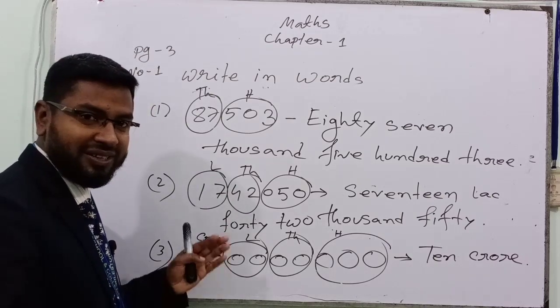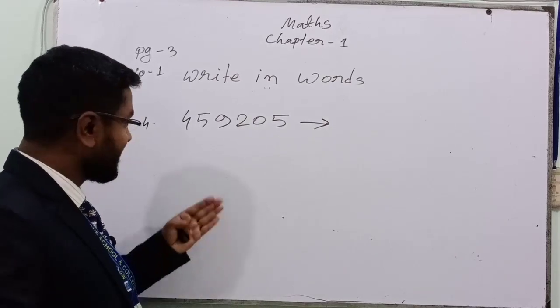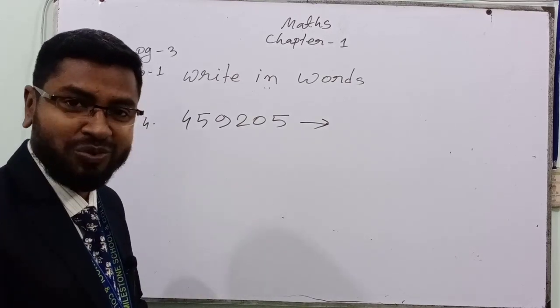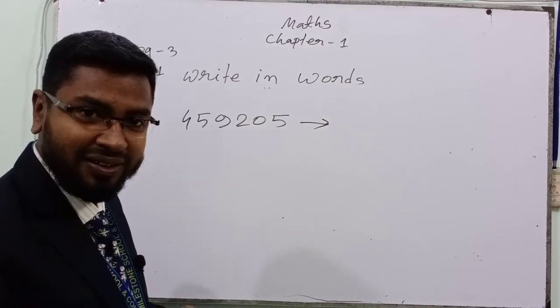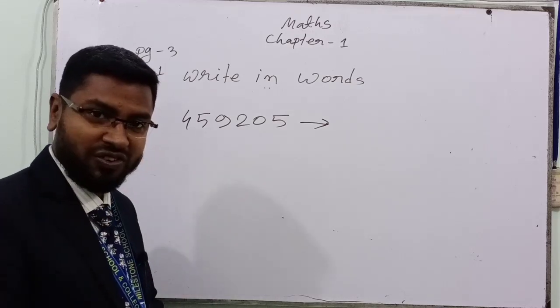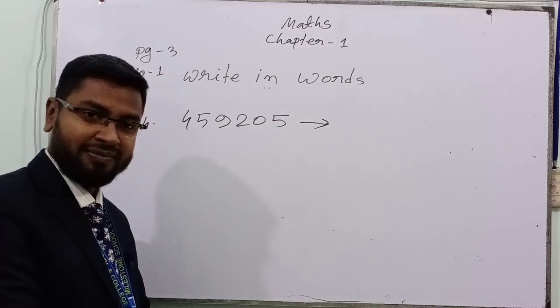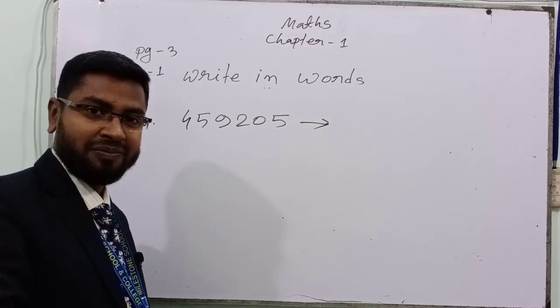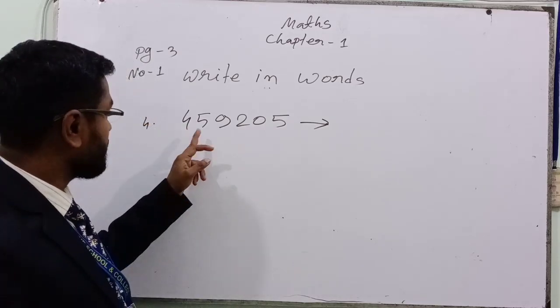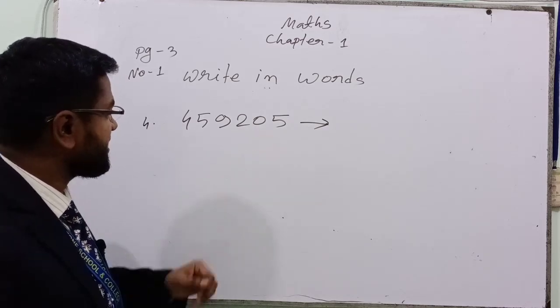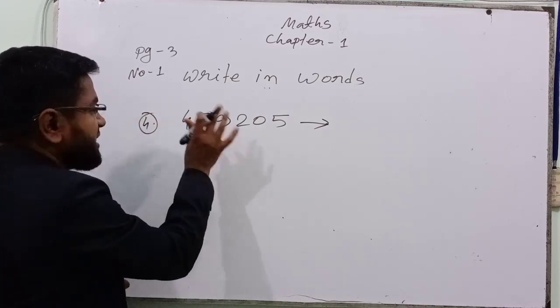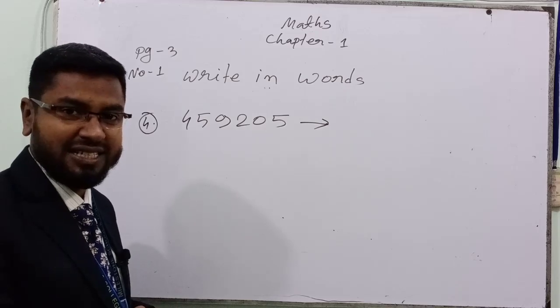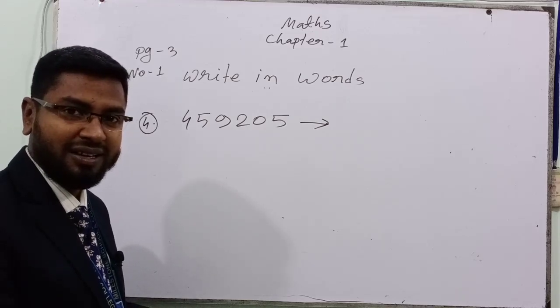So, can you write what this one is? I am giving you time. Solve it fast. Hurry up. Or you can write in the comment. How many digits? 1, 2, 3, 4, 5, 6 digits. This is a 6 digit number.